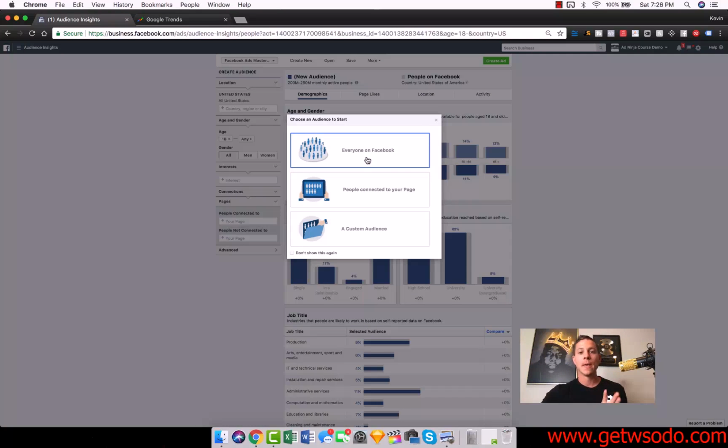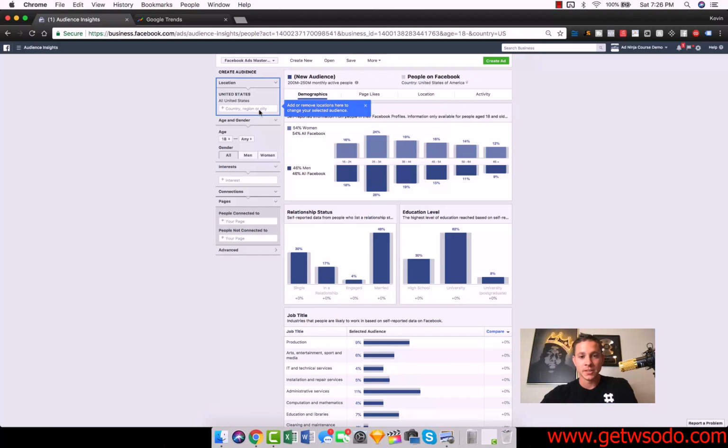But for right now, we're just going to choose everyone on Facebook. So this is everyone on Facebook, literally. That means that 54% of Facebook, everyone, is women, right? 24% of the women on Facebook are aged 25 through 34. So this means the dominant age group for Facebook is 25 through 44 right here. We see 28 plus 19%, right? 47% of people on Facebook are aged 25 through 44. We can see that 49% of people are married, 30% of people are single, and for 62%, the highest education level is university.